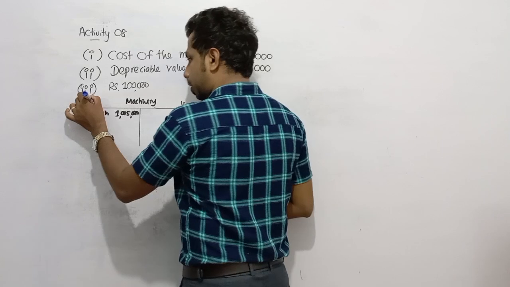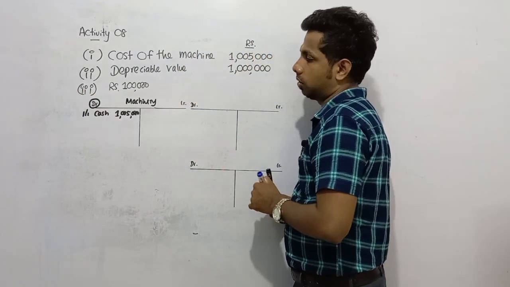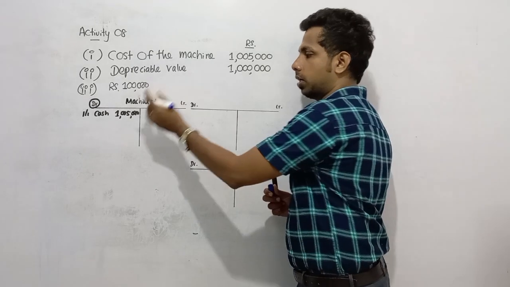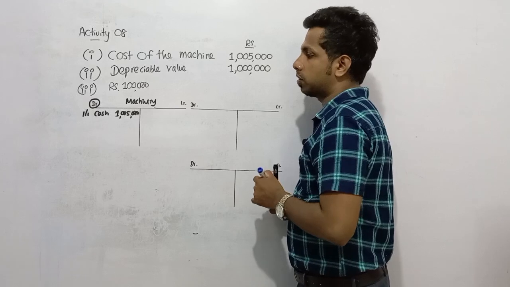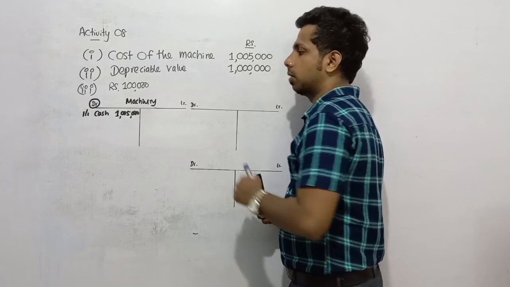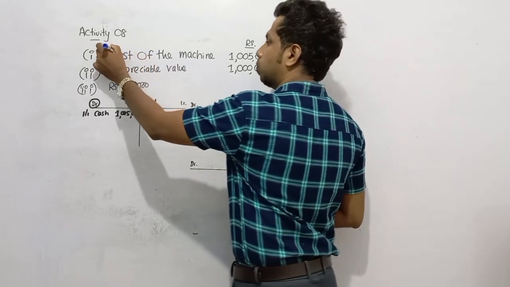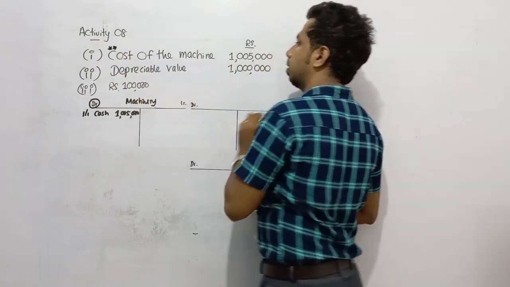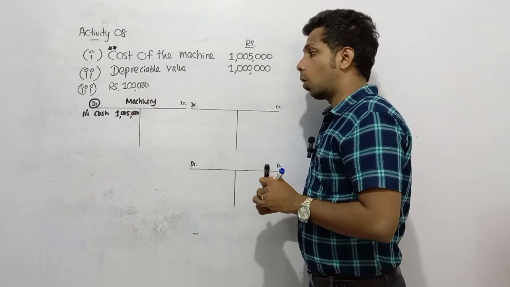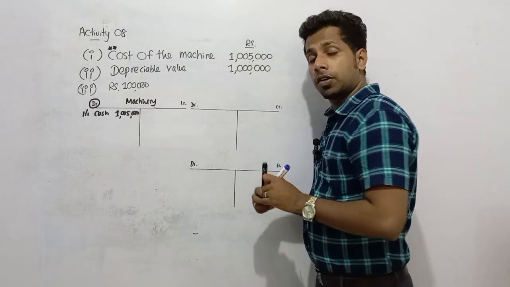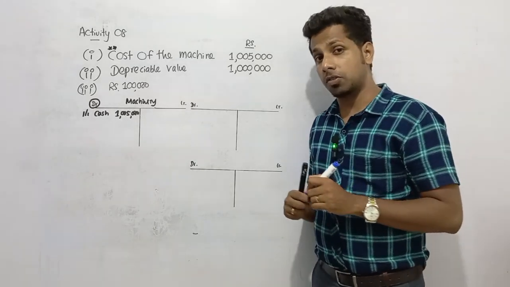While debiting the machine account, you need to credit a cash account. So here I'm not going to prepare the cash account. Machine account debit and the spent amount you need to credit to cash. So in the first place we recorded the cost of the machine. Machine account debit 1,005,000 because we bought it at 1,005,000. Remember, machine account debit, cash account credit. Then during this annum, business depreciated the machine by 100,000.